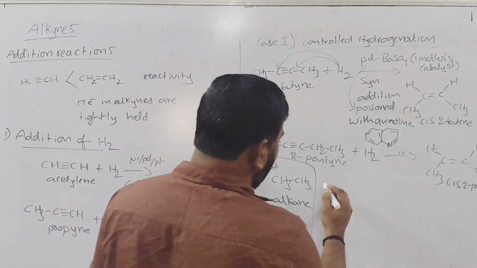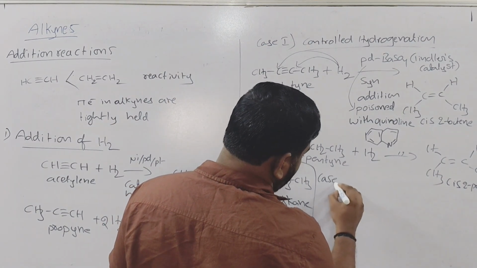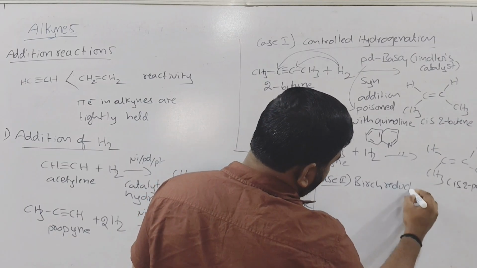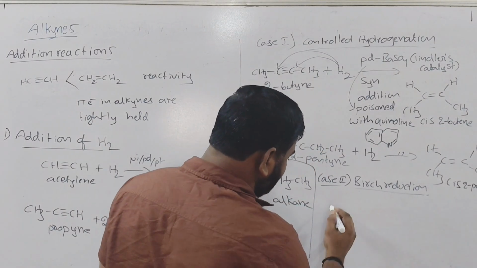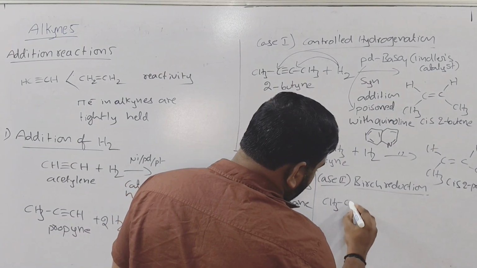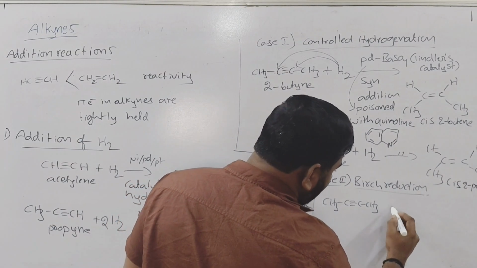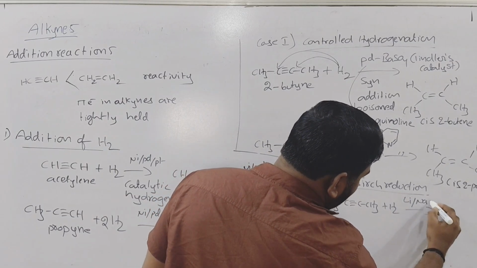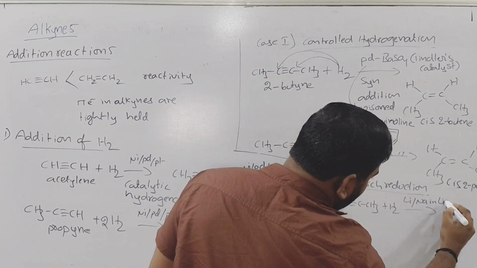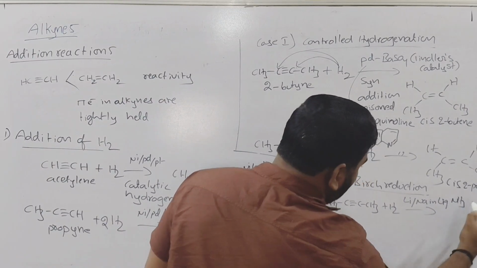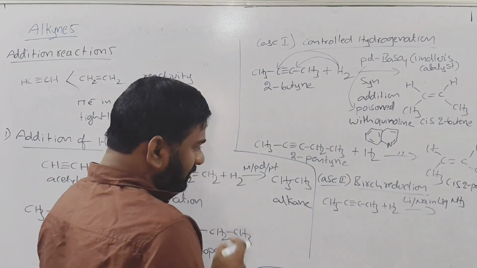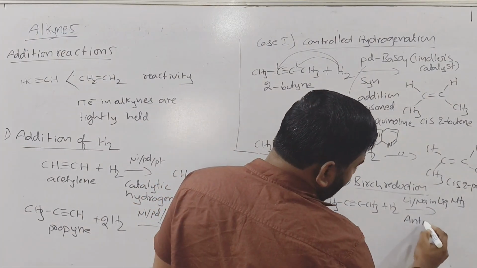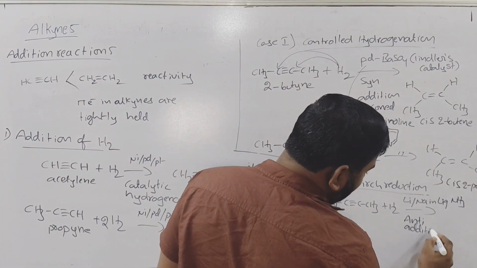Okay, next one more reaction is there, that is case 2. This is the Birch reduction. In this reaction, what is happening? If you are taking 2-butyne, hydrogenation in the presence of metals, Li or Na, in liquid ammonia, hydrogens will add to the alkynes in anti-addition. Here anti-addition takes place.